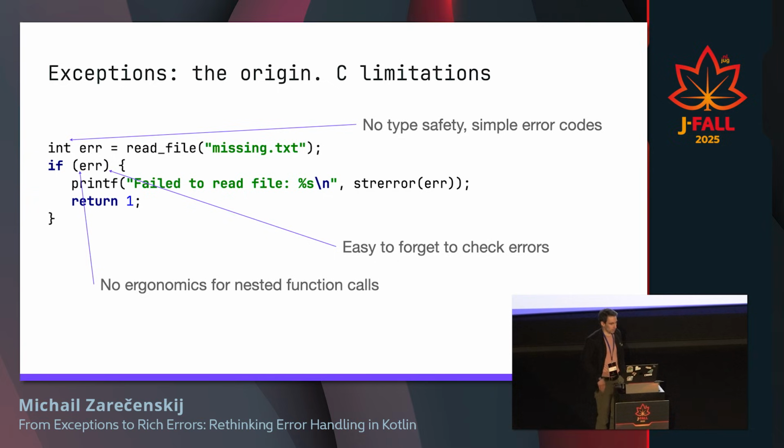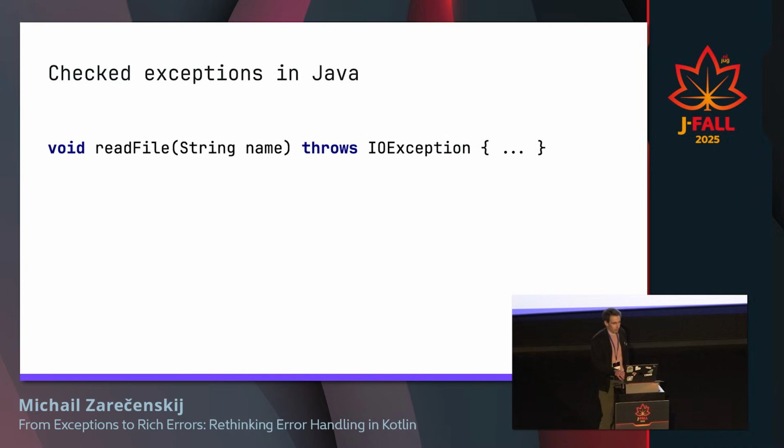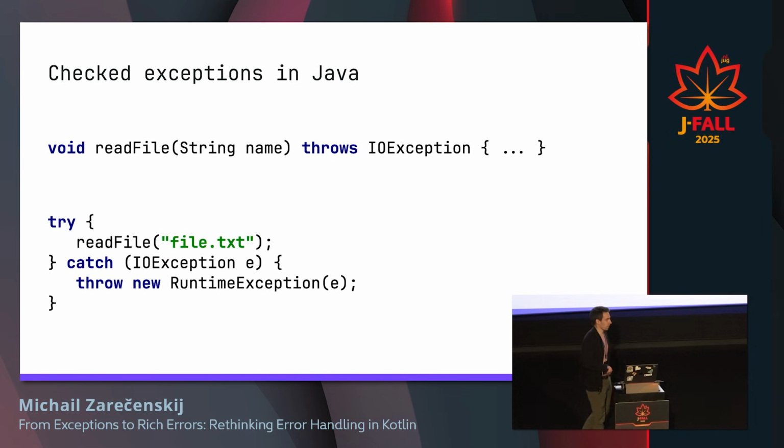We can write a bunch of code and then handle errors and exceptions somewhat in a centralized way. And Java set a noble goal, actually, to fix this problem. And that's how checked exceptions appeared. And it was a really nice way to work with that in the first place. Because now we had checked exceptions. The compiler forced us to check exceptions at the call site. We could write a bunch of code, and then in one single catch block, we could handle exceptions.